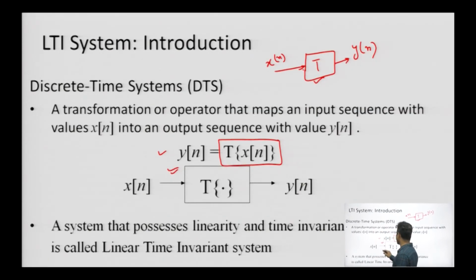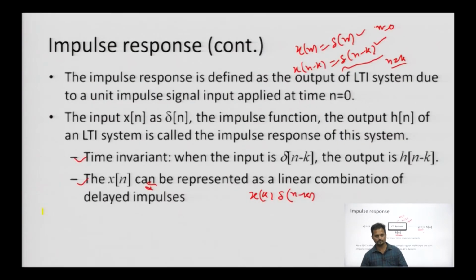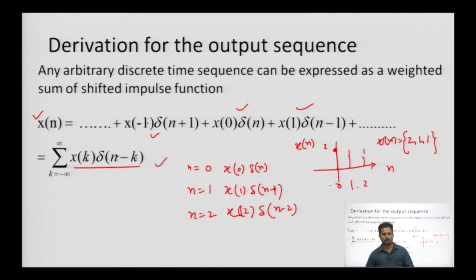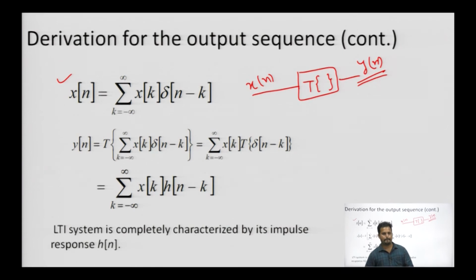This is x(n) as the input, y(n) is the output, right, and this is the transformator. We have completed this part, we are at this end and we are about to calculate this y(n). This is what is meant by the derivation of the LTI system response.